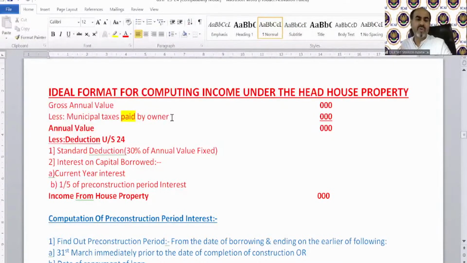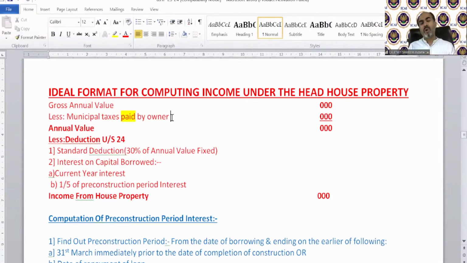So whatever annual value you arrived at above, deduct 30% of it as standard or statutory deduction. Clear? Now the second point is interest on capital borrowed. The main calculation part is to calculate the interest. Otherwise, once you find the gross annual value, you just deduct the municipal taxes, which will be given in the question, and then 30% of annual value, which is also fixed. So the main numerical topic is either finding the gross annual value or calculating interest on capital borrowed.